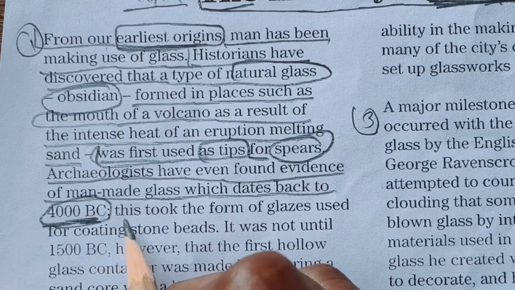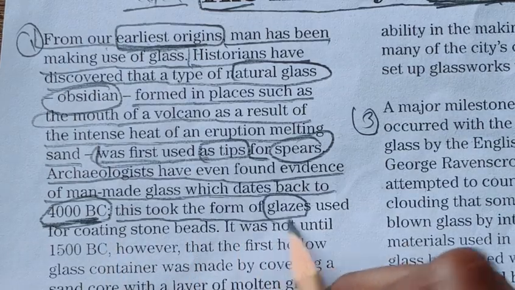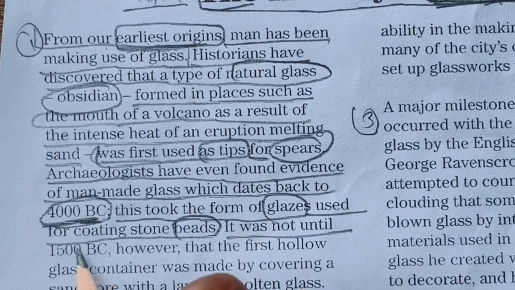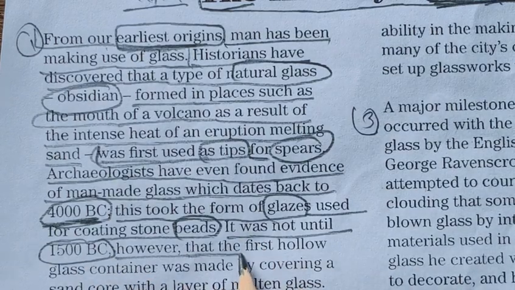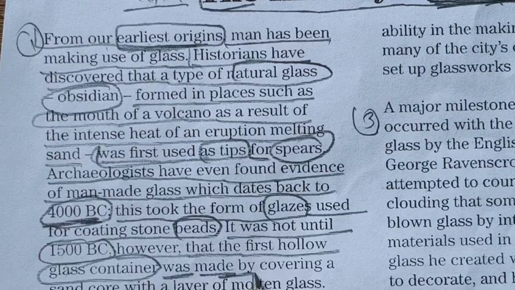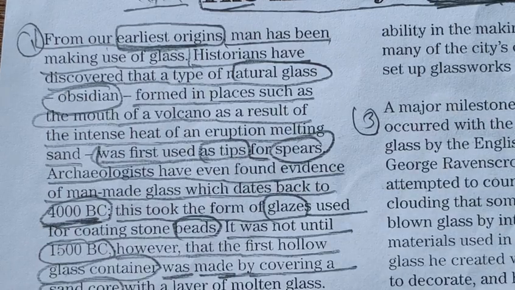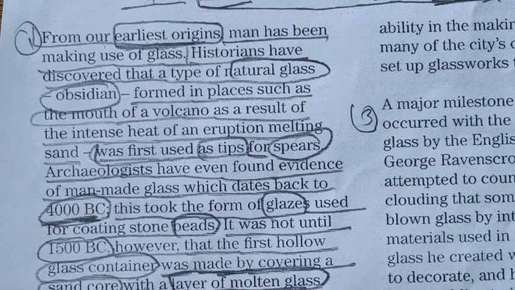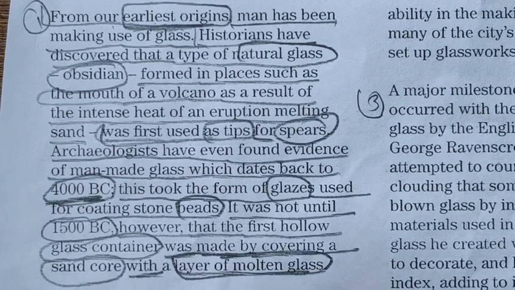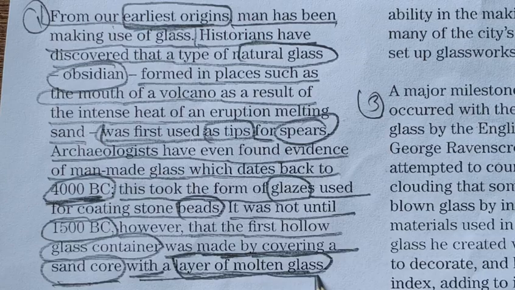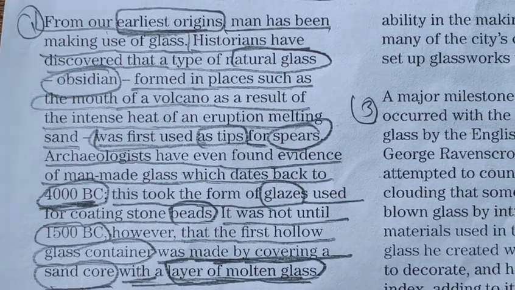So this is also a keyword. This took the form of glazes used for coating stone beads. It was not until 1500 BC, however, that the first hollow glass container was made by covering a sand core with a layer of molten glass. Made by covering a sand core with a layer of molten glass.